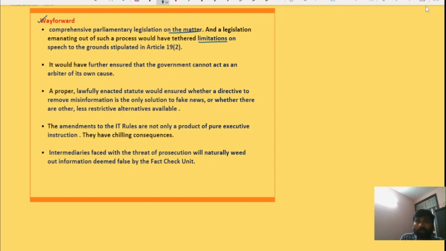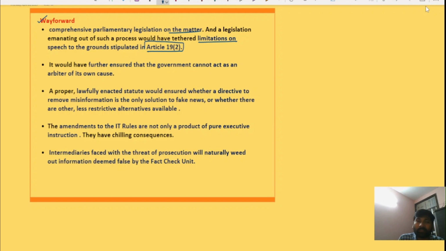For example, when you bring a comprehensive parliamentary legislation on what you consider as fake news or fake information, that effectively links limitations on speech to the grounds stipulated in Article 19(2).